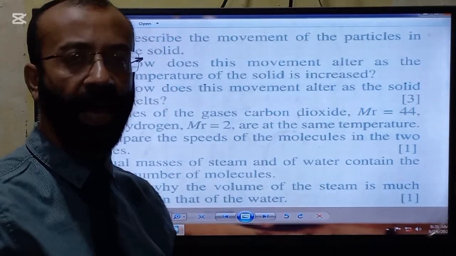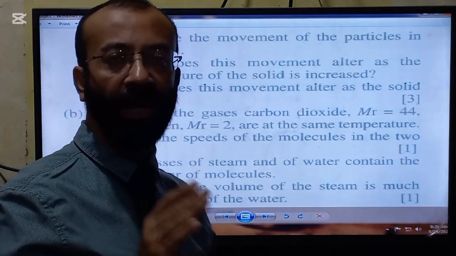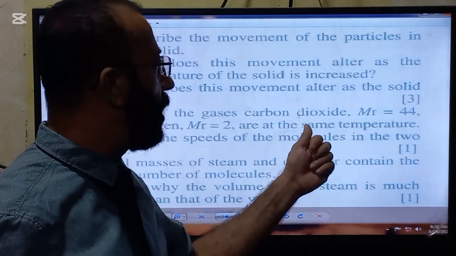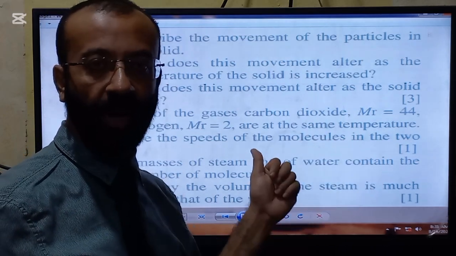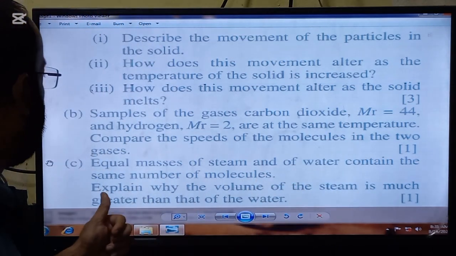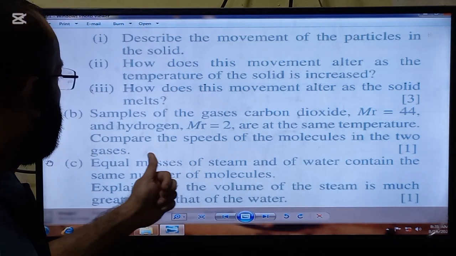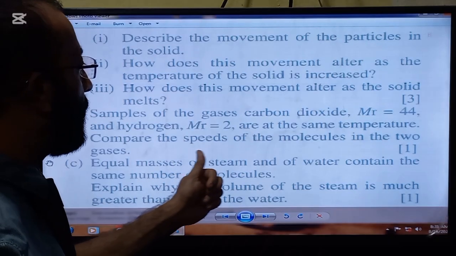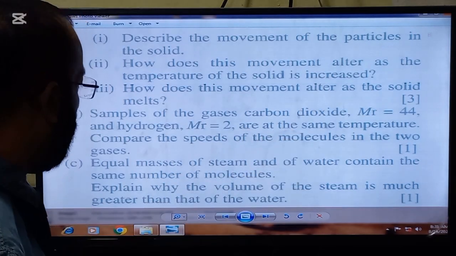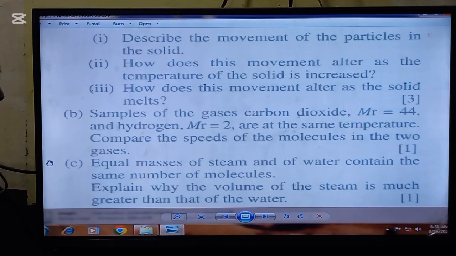So hydrogen will have much lower density than carbon dioxide, and its rate of speed will be much higher than that of carbon dioxide gas.